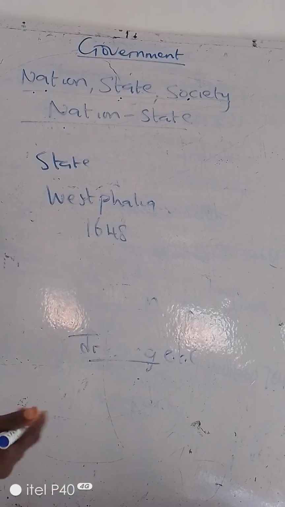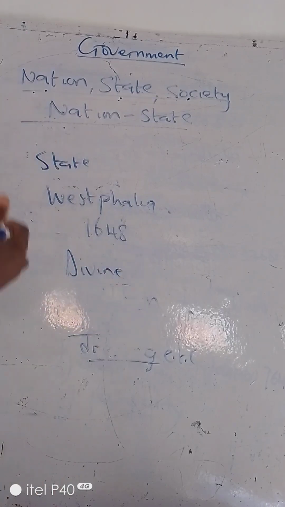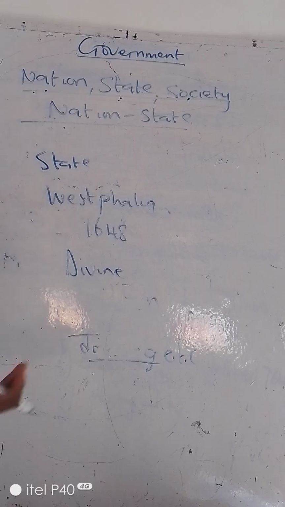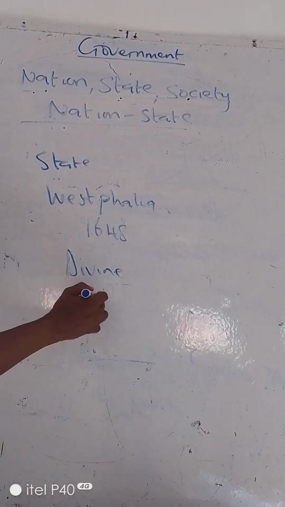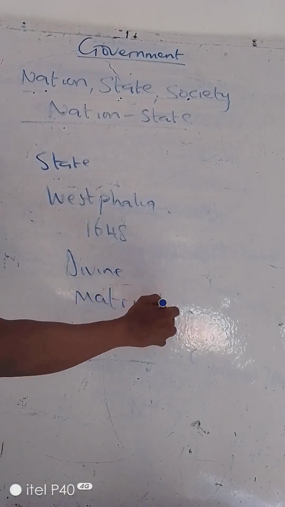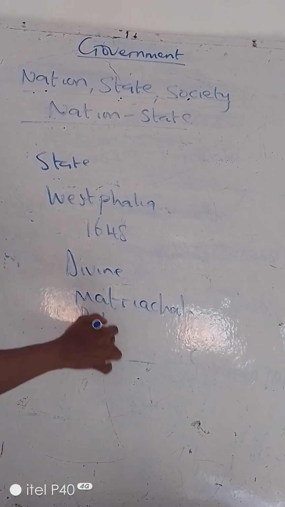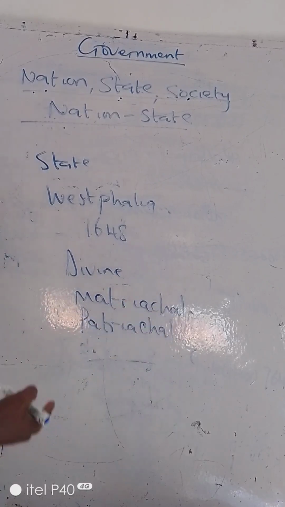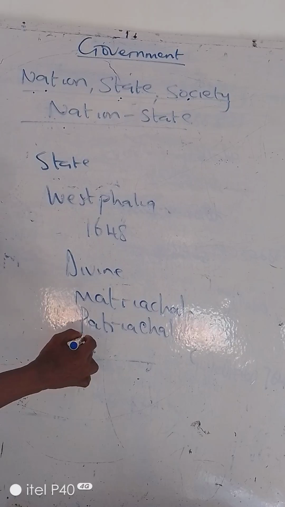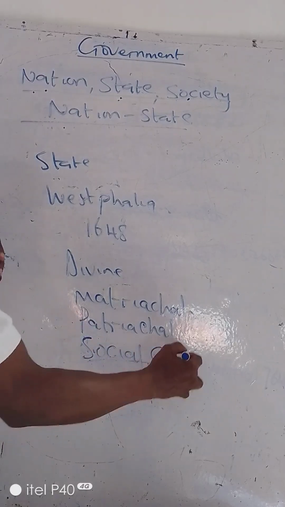There are several theories of a state. We have the divine theory, which believes that the state originated from God and leaders are divine beings. We have the Matriarchal theory, which talks about a state originating from women. We have the Patriarchal theory, which talks about the origin of a state being from men. And we have the social contract theory.